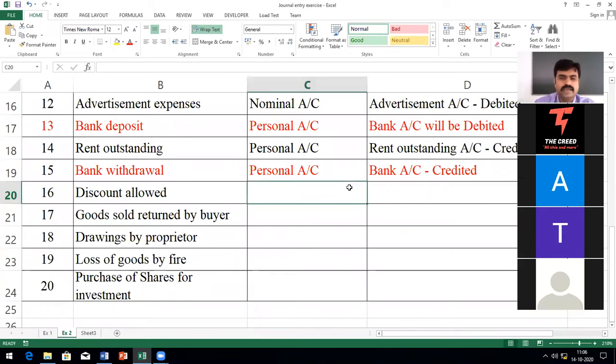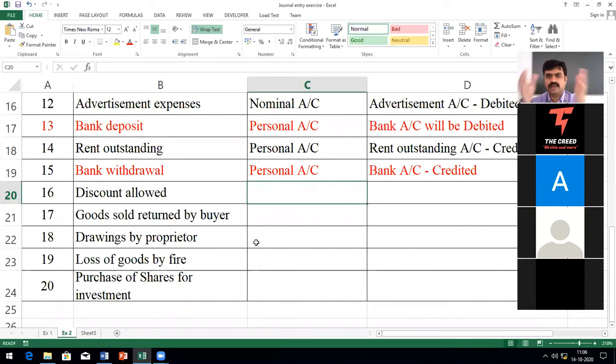Yes, sir. Clear? So always think about only one account, what I'm discussing. Don't think about the second account. Okay. Next, discount allowed.